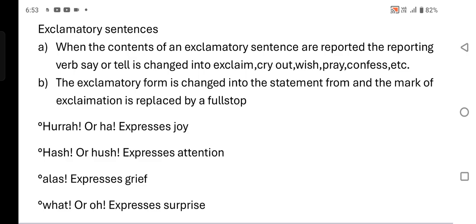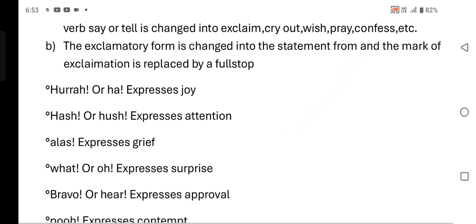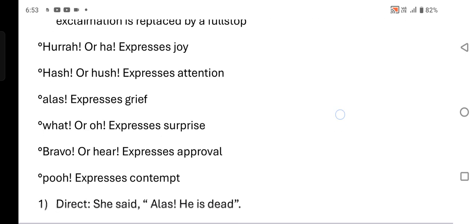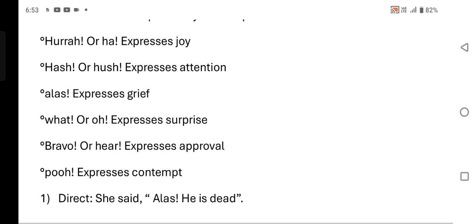Alas expresses grief. What or oh express surprise. Bravo or here express approval. Pooh expresses contempt. You must remember all these things.